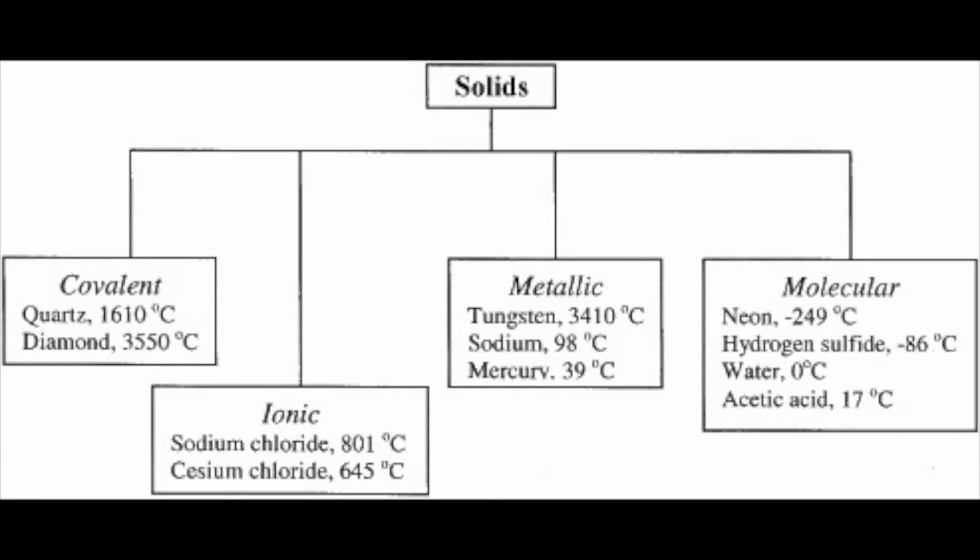Covalent network solids are the strongest and require the most energy to be broken, with diamond needing 3,550 degrees Celsius to reach its melting point. Ionic solids such as table salt are the next strongest, needing just over 800 degrees to begin melting. Least strong are molecular solids such as water and sucrose, with hydrogen bonding as the primary bond type. With hydrogen bonds being among the weakest bond types, they require the least amount of heat to break down.